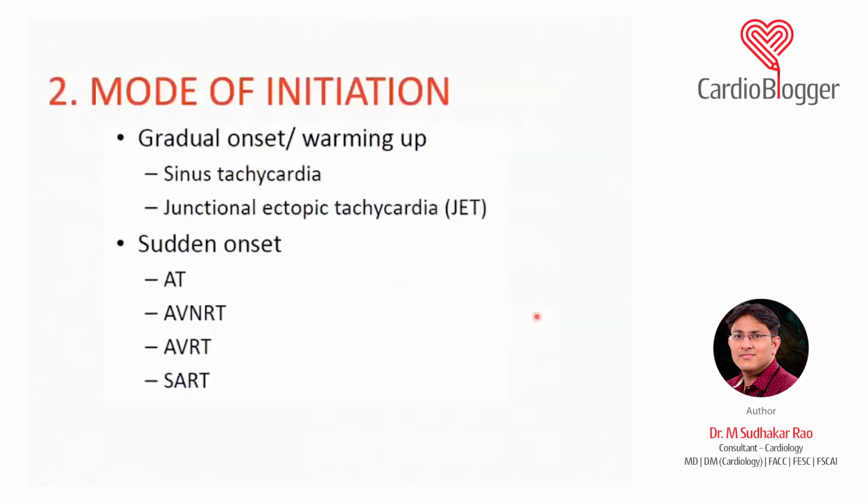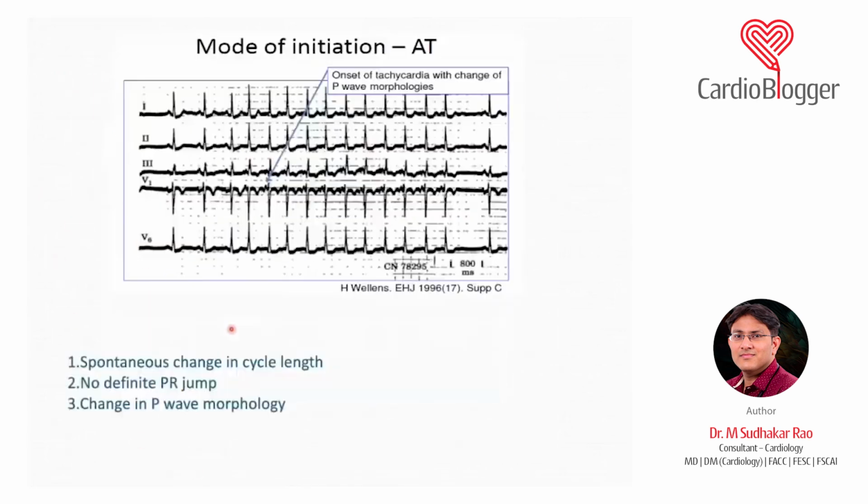Mode of initiation: a gradual onset and gradual offset tells it is because of automaticity, and the arrhythmias are sinus tachycardia, atrial tachycardia, and junctional ectopic tachycardia. Sudden onsets are re-entry and triggered activity. So they are AVNRT, AVRT, your flutters, fibrillations, and other atrial tachycardia. And I already told you the mode of initiation. After a sinus rhythm, if the onset of tachycardia changes the P wave morphology, or there is no change in P wave morphology but the cycle length also changes, then sometimes that tachycardia is an atrial tachycardia.